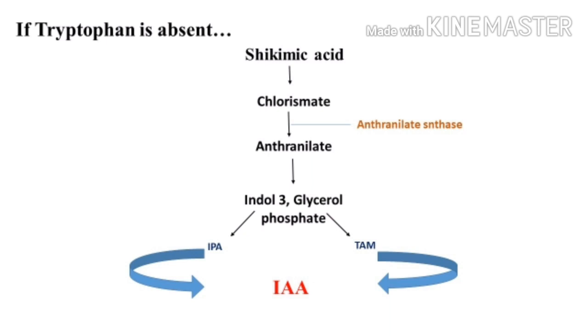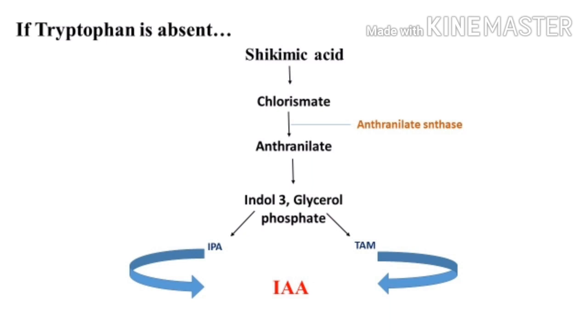Shikimic acid will convert into chorismate. Then chorismate, in the presence of anthranilate synthase, will be converted into anthranilate, and it will give rise to indole 3-glycerol phosphate, which shows two pathways, that is the IPA pathway and the TAM pathway, and these are the primary pathways for auxin synthesis. This will happen when tryptophan is absent.